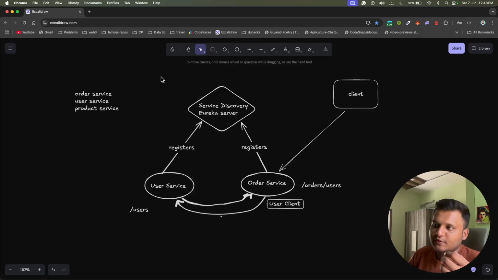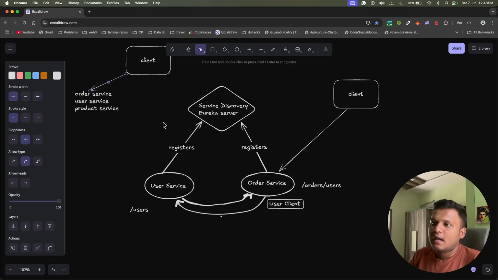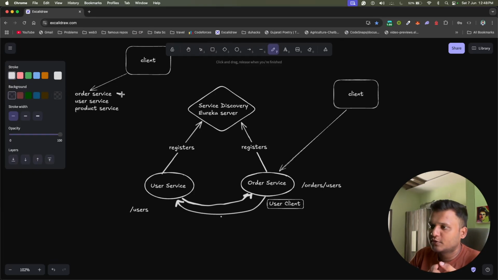So now if someone has placed an order, what does order service need to do? It will fetch the details from the user service, and get the information about the users, like who is placing the order.